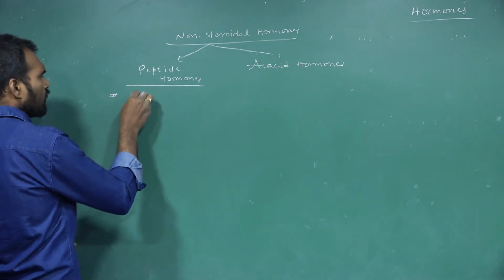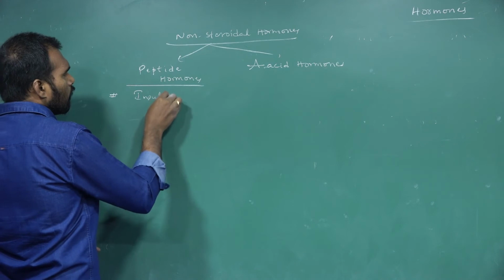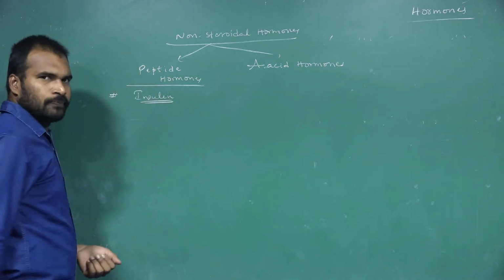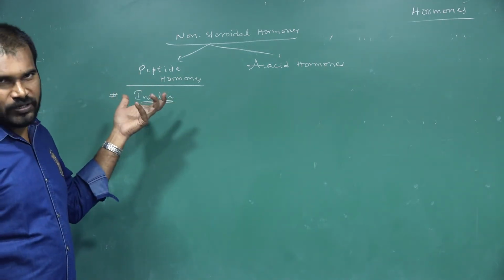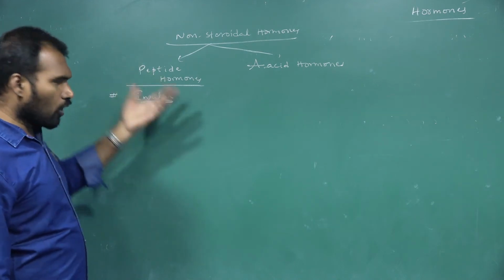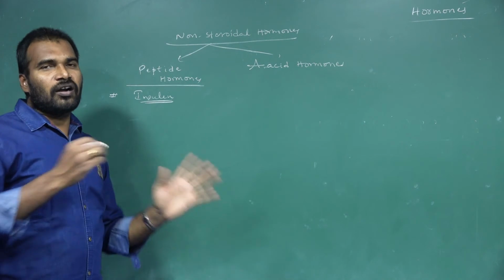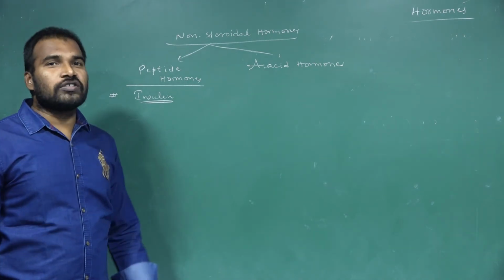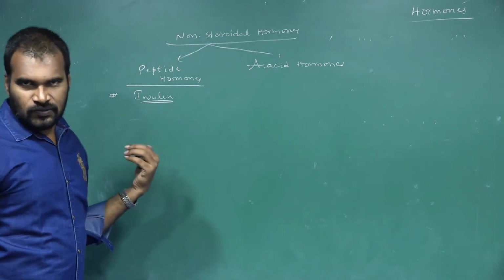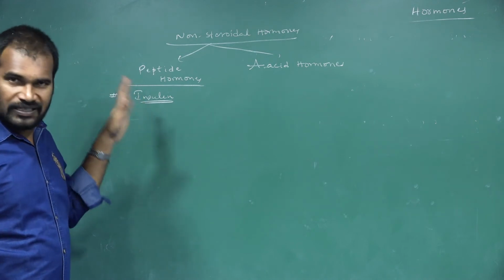That's very, very important. Is what? Insulin. Diabetic patients know this well. Insulin. Okay, what is the role of this insulin? What is the role of glucagon? And how this glucagon and insulin maintain the glucose levels in the body, we will discuss. And the structure of insulin also we will discuss.